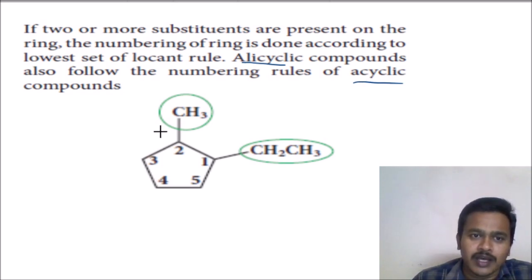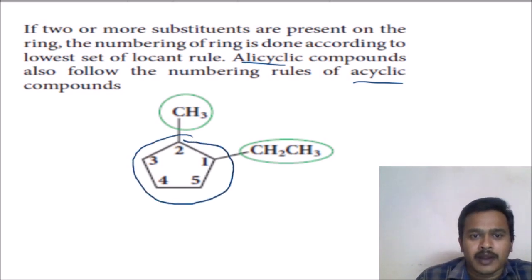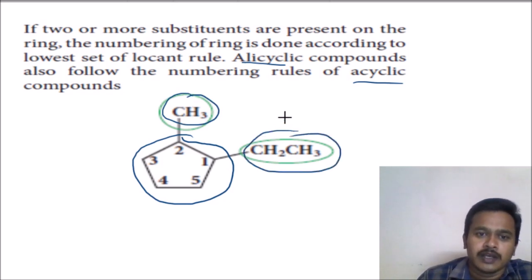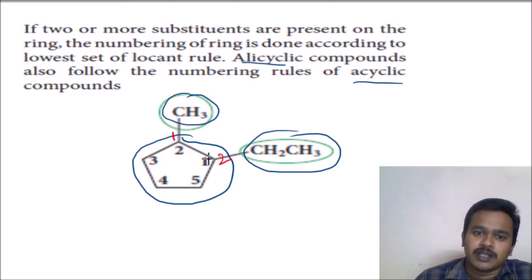The rules of alkane, alkene, alkynes are also applicable for these cyclic compounds. What is the rule here? If two or more substituents are present on the ring, the numbering of the ring is done according to the lowest set of locants. Here, this is the parent compound. This is a methyl branch and this is an ethyl branch. How can you give the numbering here? 1 and 2. Otherwise here 1 and here 2. Both are equivalent positions. This side to this side 1, 2. This side to that side 1, 2.